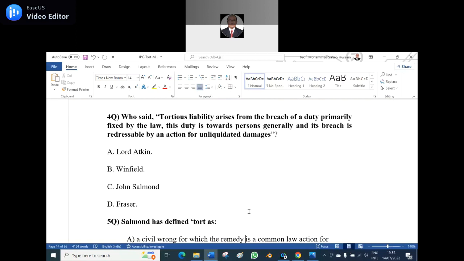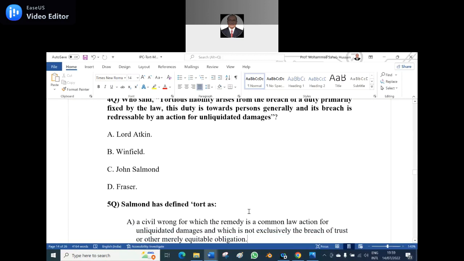So it is independent of the contract and it is a tort. Rundle versus Jennings is the classical case law where a contract with a minor is void. That shows the contract.